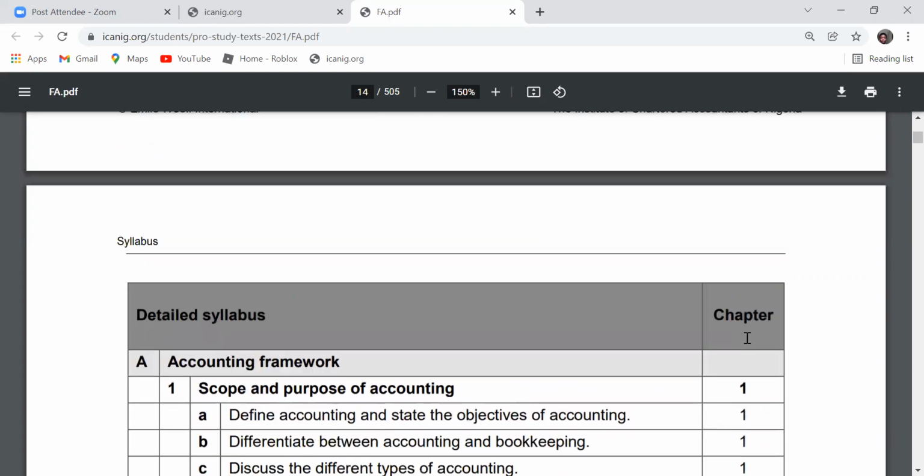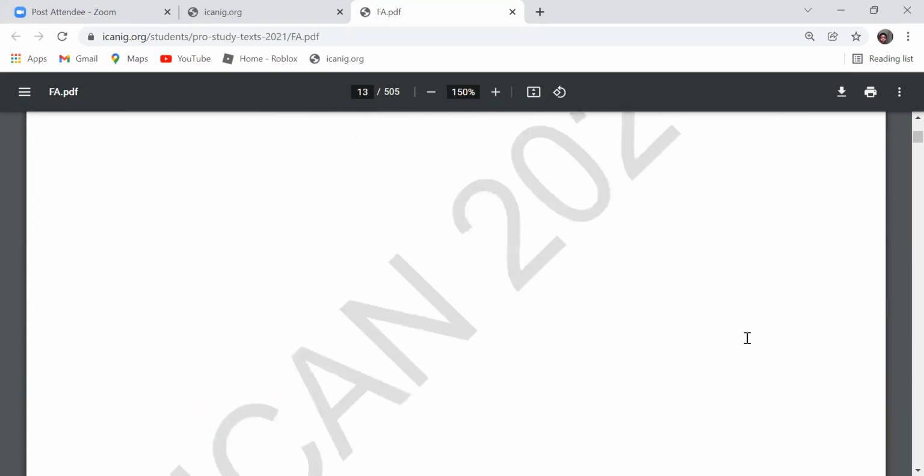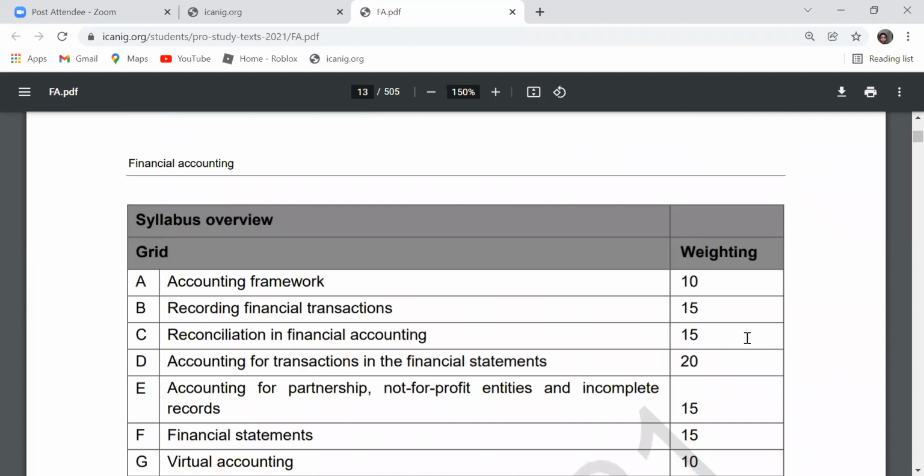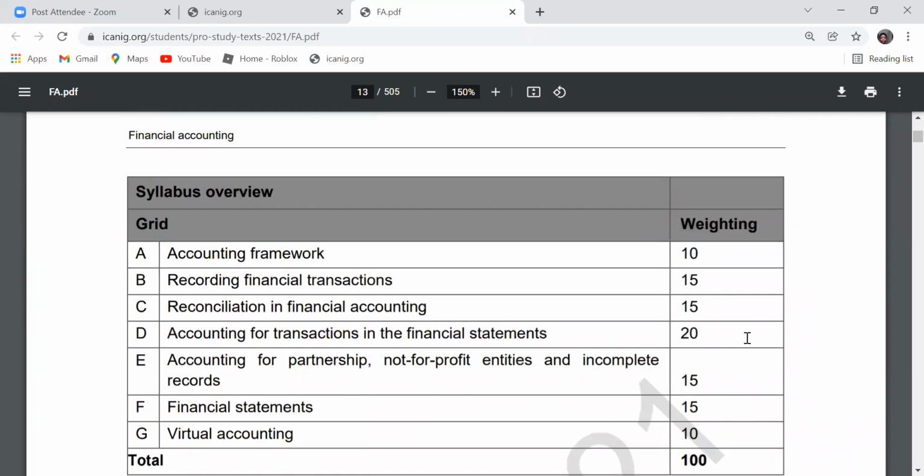The weight is just the coverage, how detailed it is. So like this first one, it's just 10% of the entire syllabus, and it is from chapter 1 to 2. Okay, and that is our starting point for today.